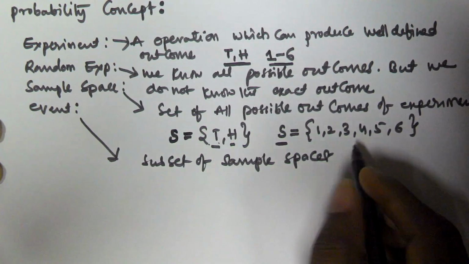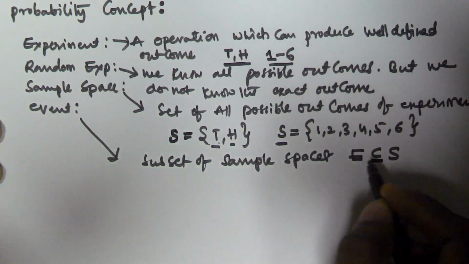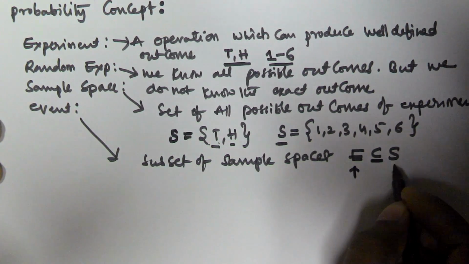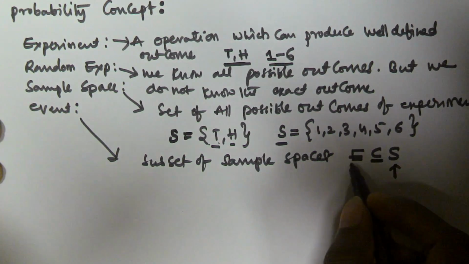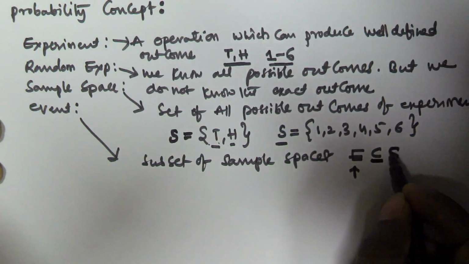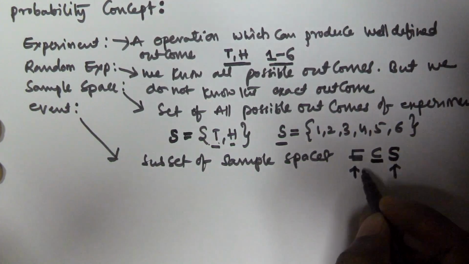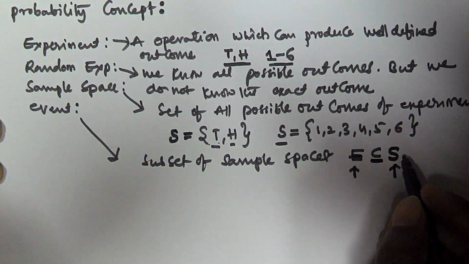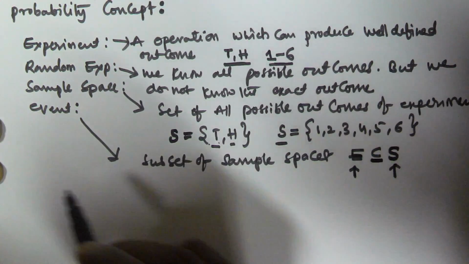So if we denote an event with capital E, then it is a subset of S. Subset means all the elements in E are available in S. Sometimes the subset is equivalent to the sample space also. So the event may be a subset of S or equivalent to S, where S is the sample space. So a subset of the sample space is called an event.